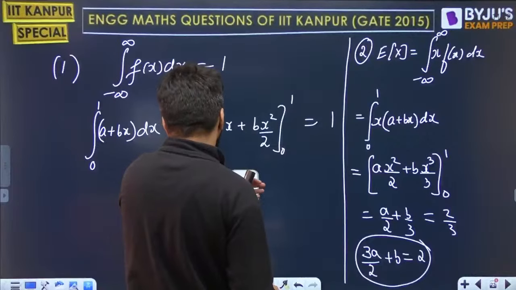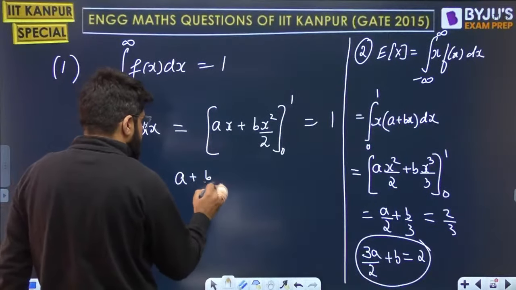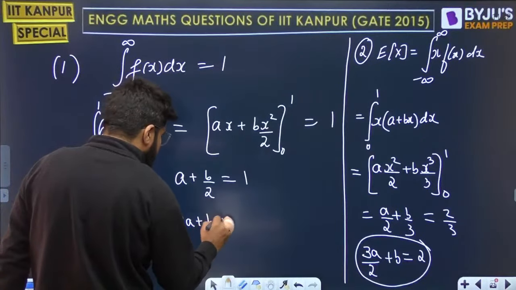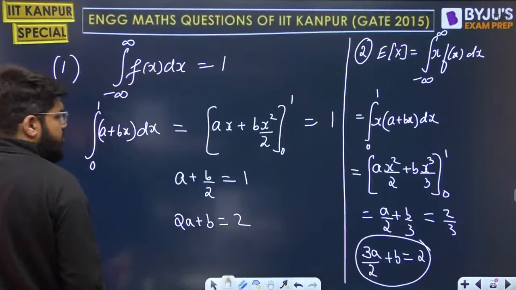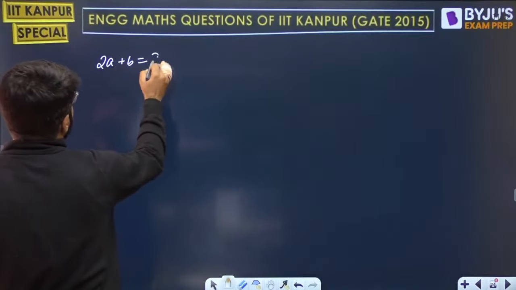Okay, similarly here also I have the relation a plus b by 2 equal to 1, multiplying by 2, 2a plus b is equal to 2, right? So we'll get the answers from here. What is the first one? 2a plus b is equal to 2.